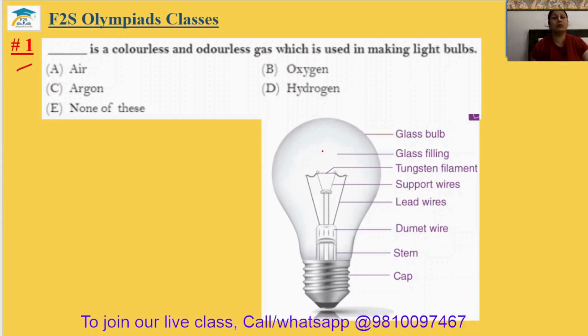The gases present in the light bulbs are non-reactive gases, known as noble gases also, because if normal air were filled in the glass bulb, the tungsten filament would oxidize, and it could not give you proper light. That's why inert gas or inactive gas or noble gases are filled in this. And here argon is the inactive gas. The first answer will be option C.